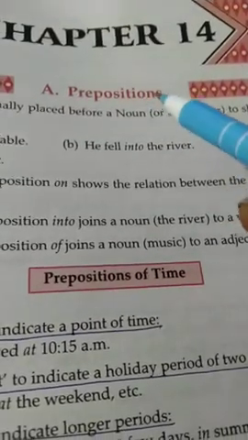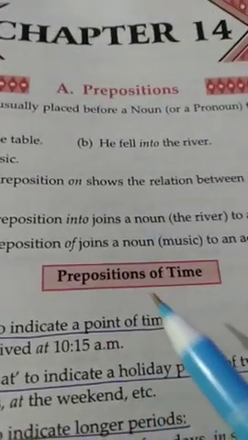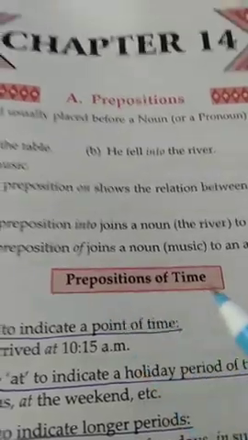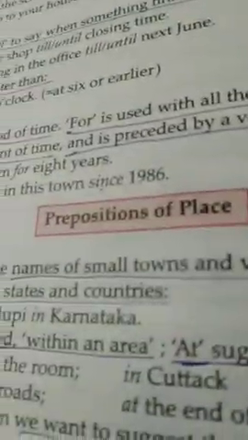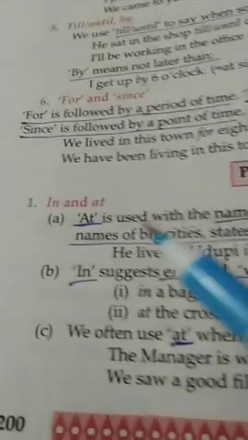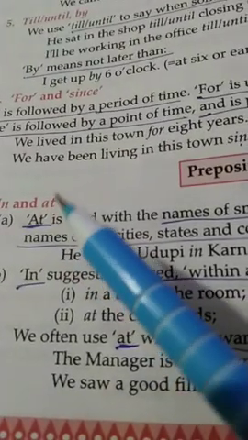Chapter 14, Prepositions. We had discussed prepositions of time. So today we will do prepositions of place. The first two prepositions given here are in and at.